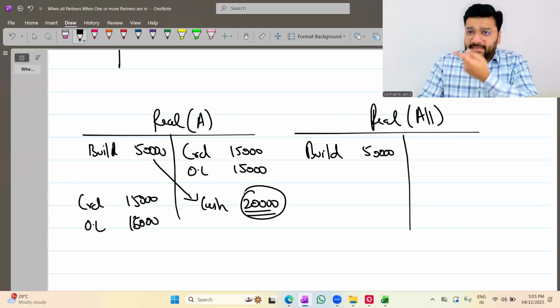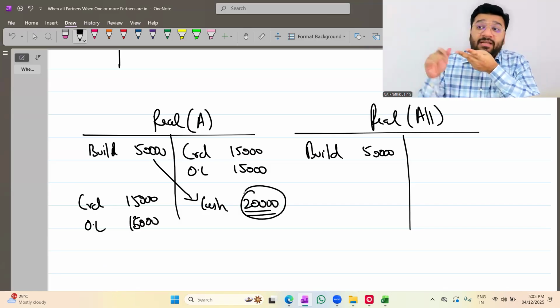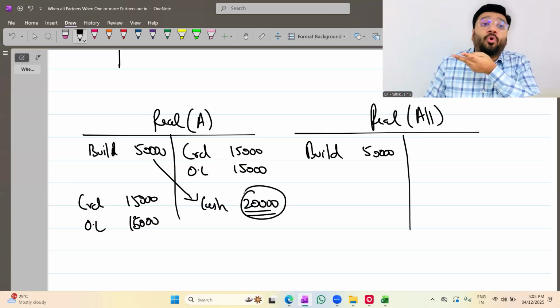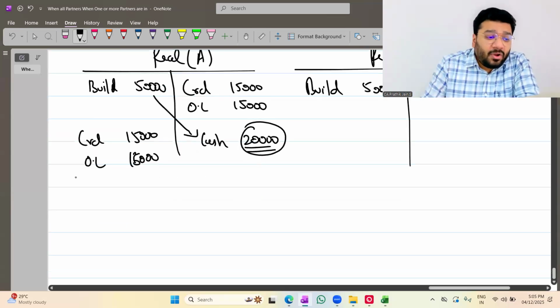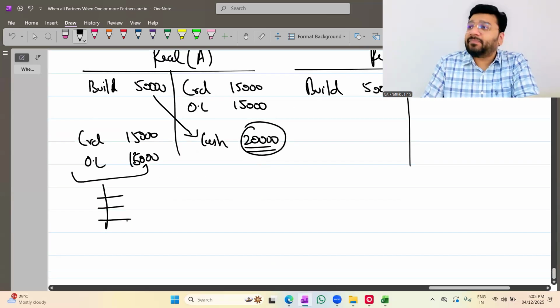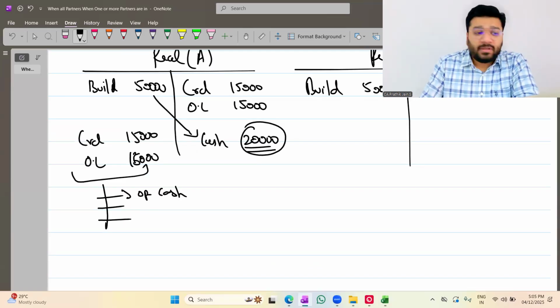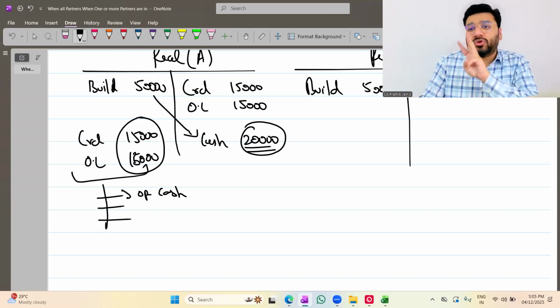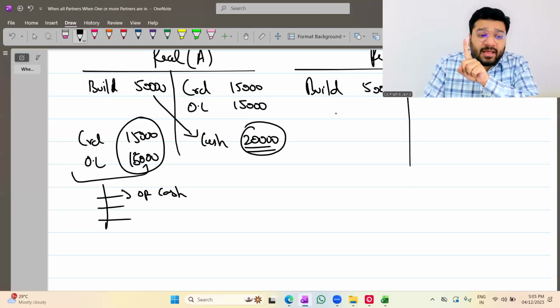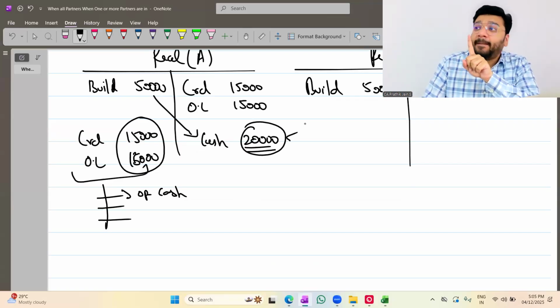If the cash which I received and the opening cash balance is not sufficient, we will ask the solvent partners to bring money from home. What is the source of payment of these three amounts? The source of payment is that the opening cash balance will be there. Yes or no? For paying this 30,000 there are three sources. I already have a cash balance. If that is not sufficient, I would have sold the assets and realized the money.